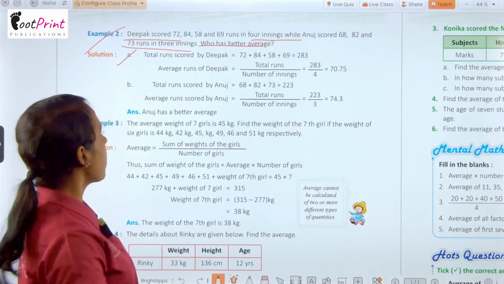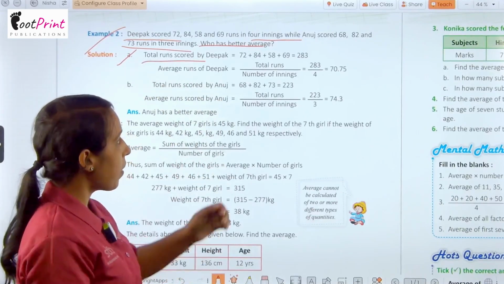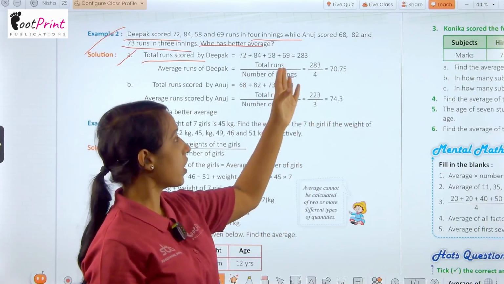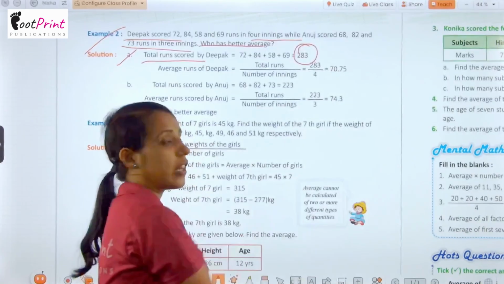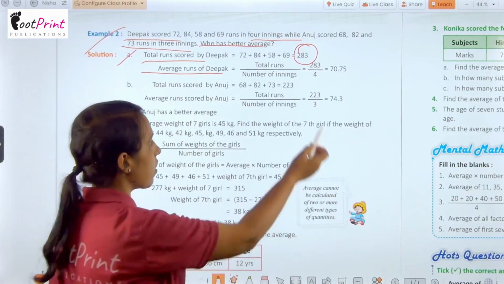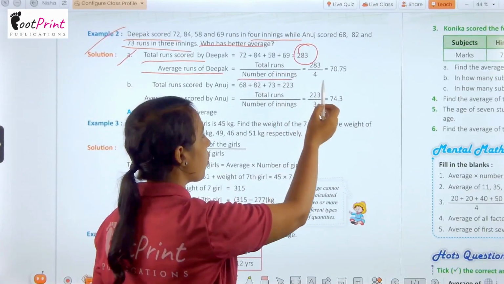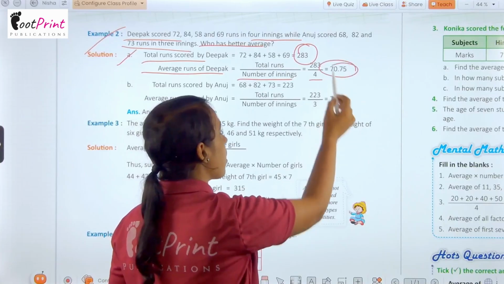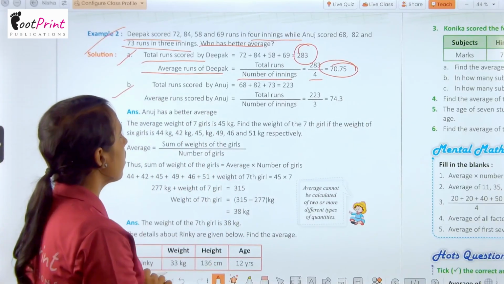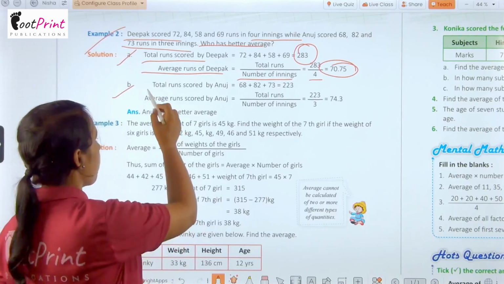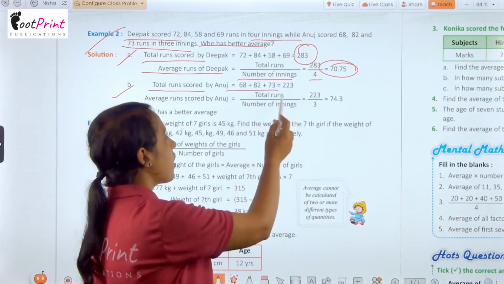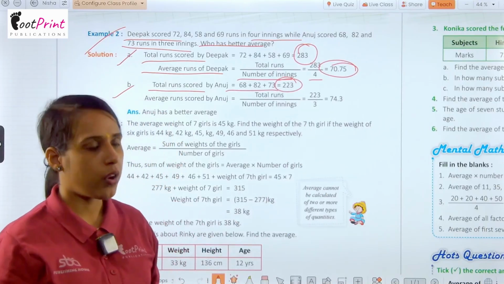So first one is total runs scored by Deepak is 72 plus 84 plus 58 plus 69. So we have 283. Okay, and average runs of Deepak will be, total runs are 283 and number of innings are 4. So average is 70.75. Okay, and the next one is the average of Anuj. So first we find out the total scored by Anuj, and after adding their score, we get here 223.